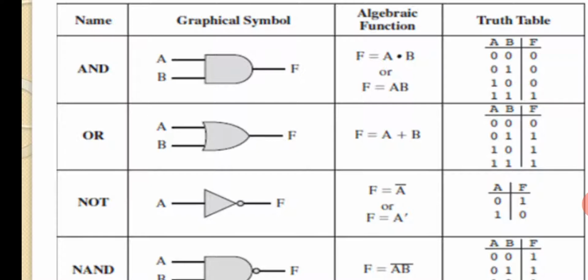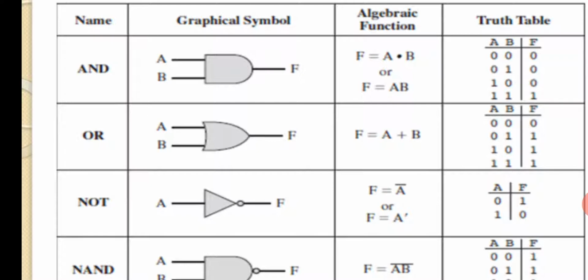Fine. Now can you see A, B and F? So there is a separate truth table. When A is 0, B is 0, definitely F is 0. Why? 0 into 0, it is 0. How did I get 0 into 0? Based on that algebraic function, F equal to AB, or A dot B, or A star B, or A into B. But the representation should be like that. You should not write any other format.